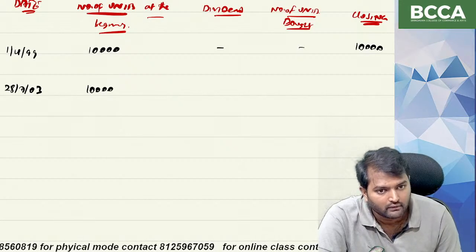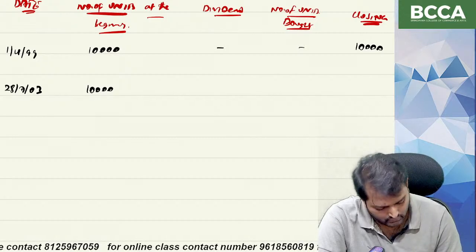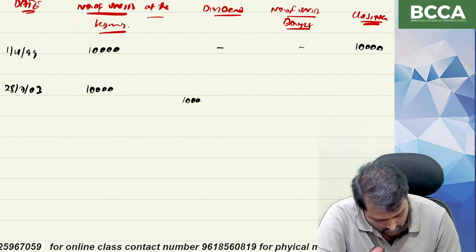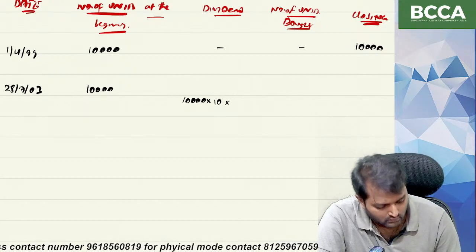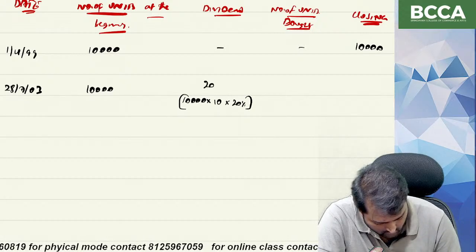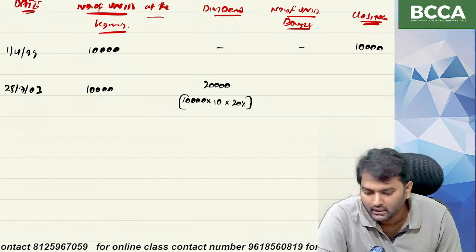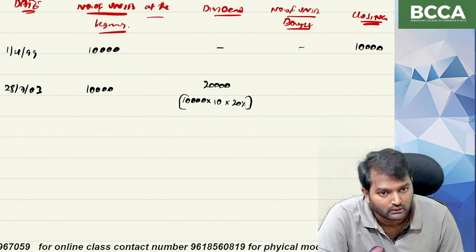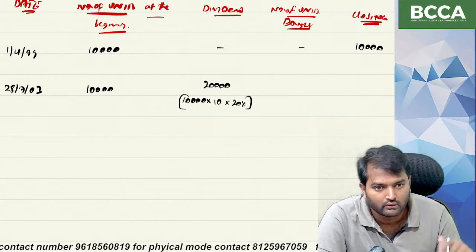The dividend received. Dividend percentage is always applied on face value. Yes or no? So 10,000 into 10 into 20 percentage, 20,000. This 20,000 rupees is reinvested on 28th July. So reinvestment is made at the NAV on that particular date.